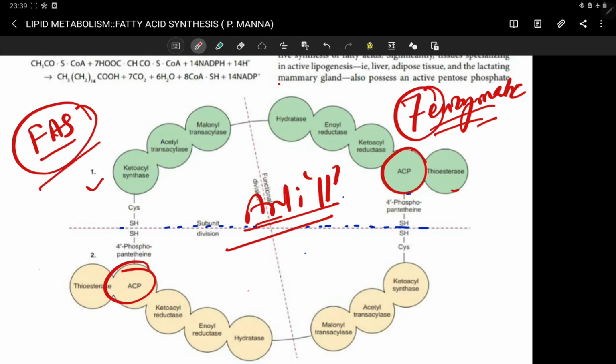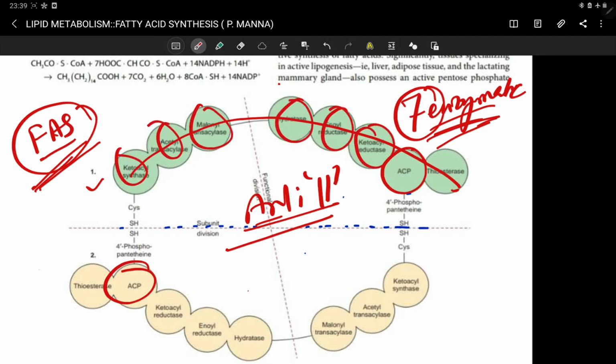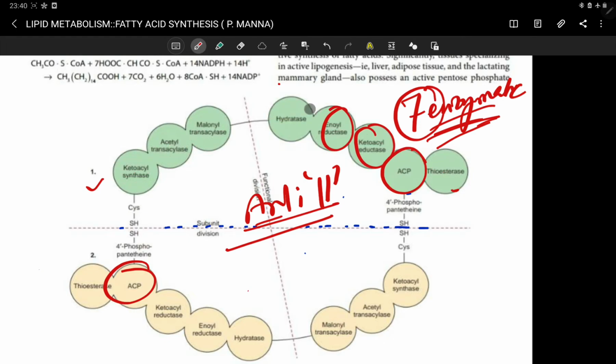But in the mammalian fatty acid synthase complex, a single polypeptide chain is playing the role of 7 separate enzymatic activities. All these enzymatic domains are coming from a single gene. This is the characteristic feature of the mammalian fatty acid synthase complex.